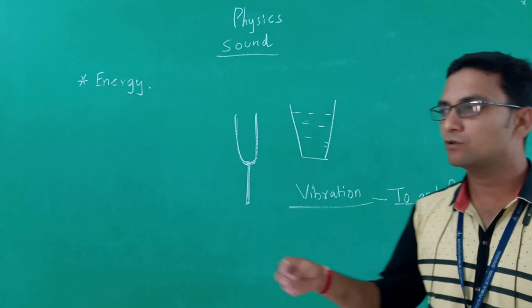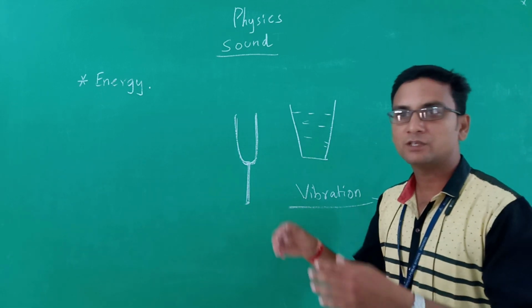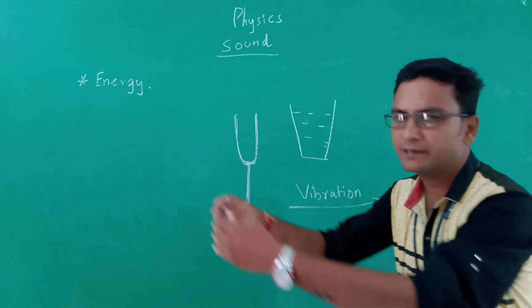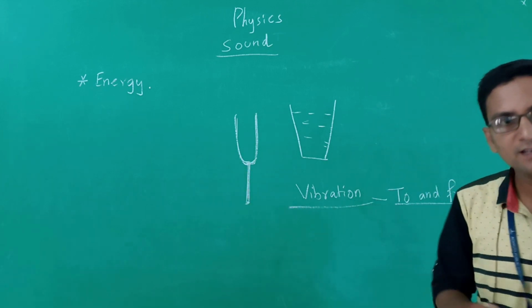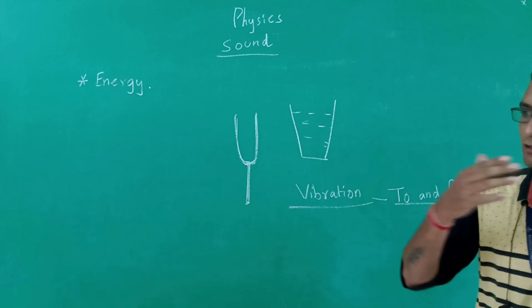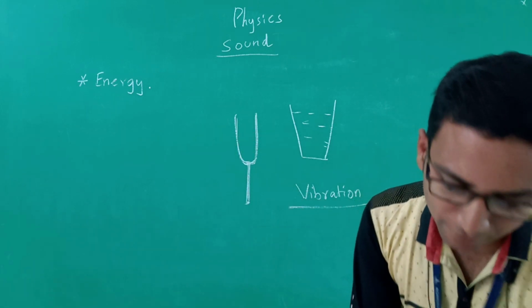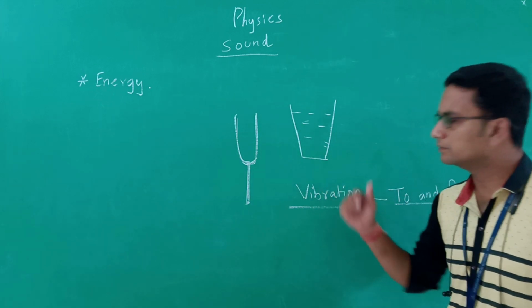You know the swing that we used to play, swing. It is moving front and to the starting position and then backward from the starting position, that is to and fro. So that is the to and fro movement of the object causes the sound here.